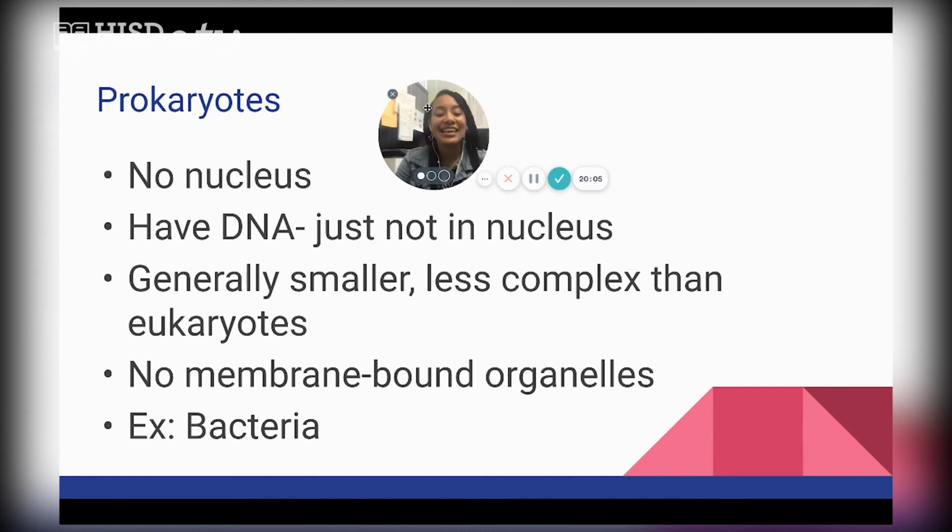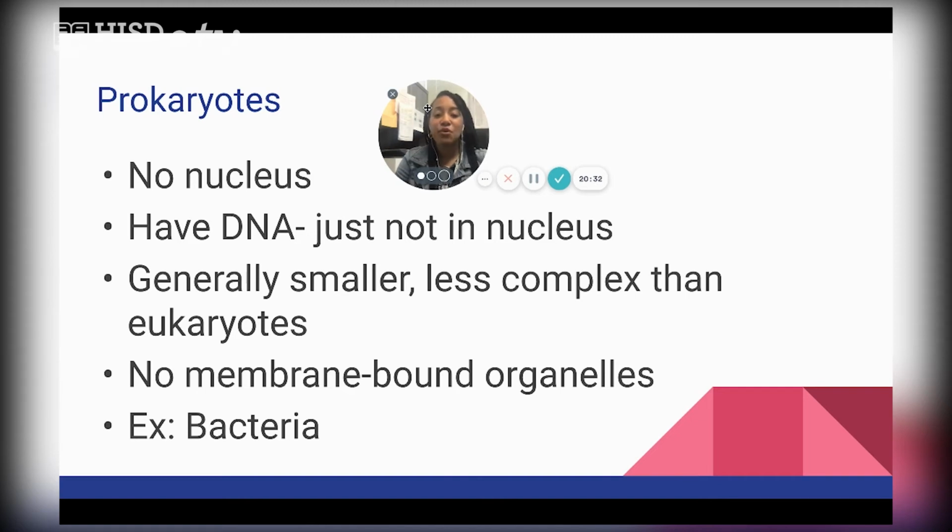So bacteria is living. And we want to remember that bacteria is a prokaryotic cell. And that just means that it doesn't have a nucleus, but it does have DNA. It's smaller and less complex, and it doesn't typically have a lot of organelles. So these are the things that you should be writing in your foldable. I'll give you about 10 more seconds, and then we'll move on to our second type of cell.